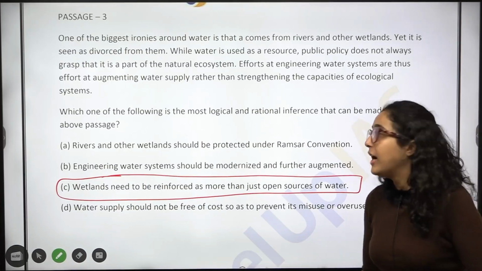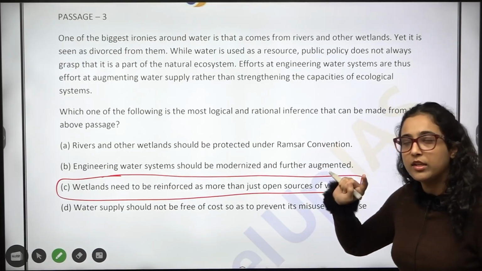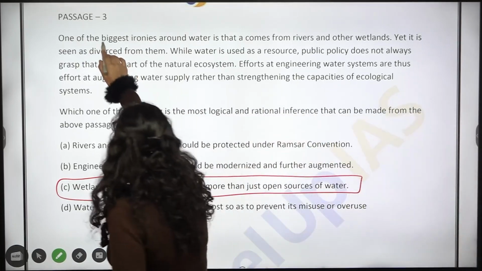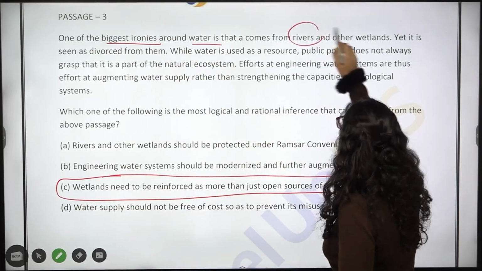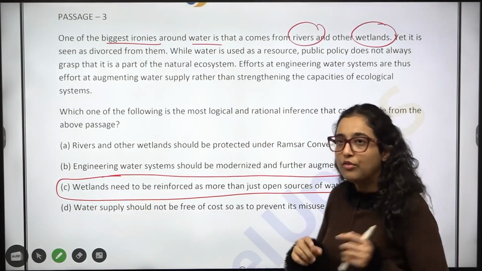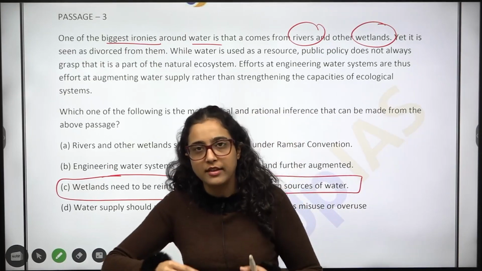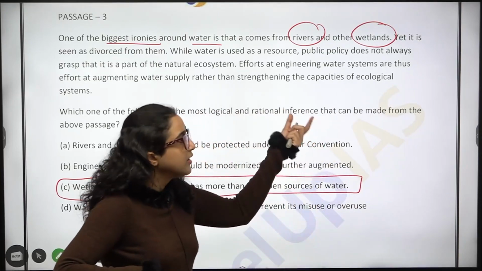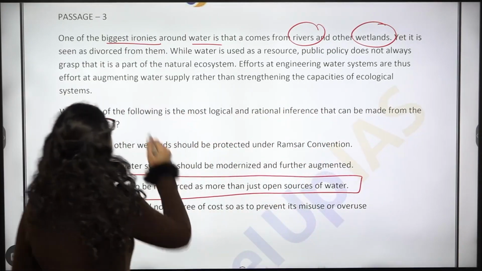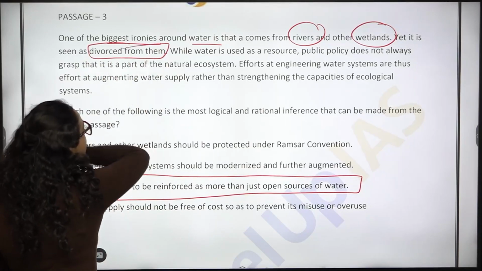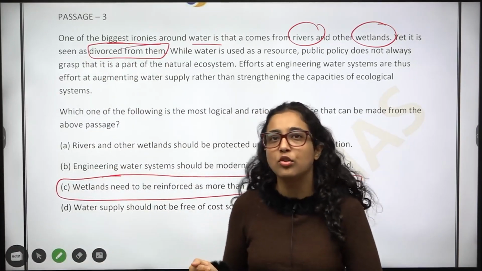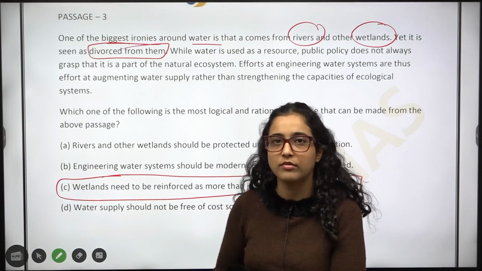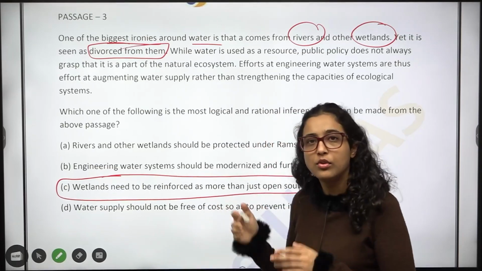Okay? Now look, from the very beginning: one of the biggest ironies around water is that it comes from rivers and other wetlands. Water comes from rivers and wetlands, yet it is seen as divorced from them. We do not see water connected to them.